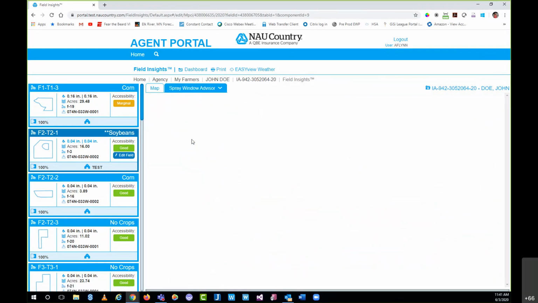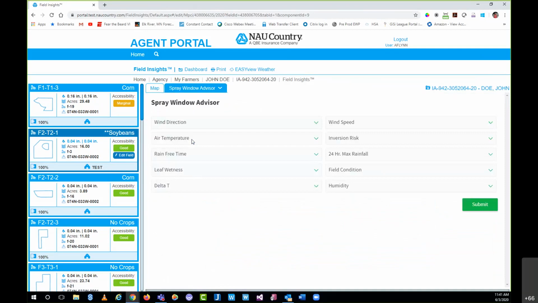The other two options or components we had available are basically just lighter versions of what we're looking at here, as this is one of the newer components that we had added to Field Insights about a year ago or so, give or take. The way it works is you can see here that I have a set of criteria that I can adjust. And based on that criteria, it's going to build an advisor of when I should and should not spray my fields, in this case, this particular field.